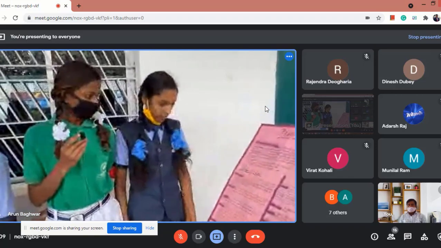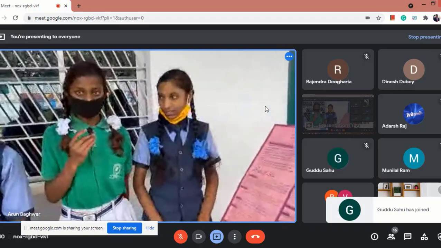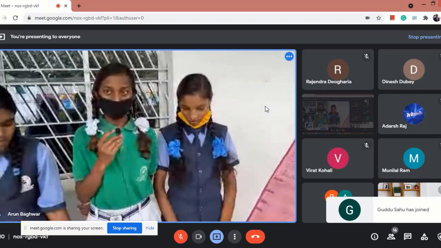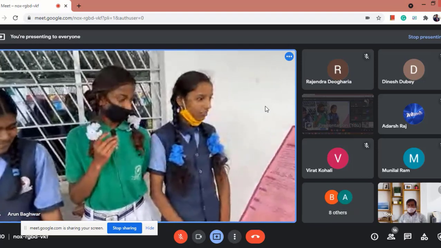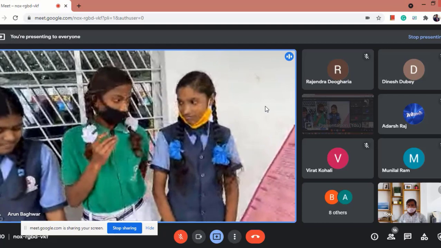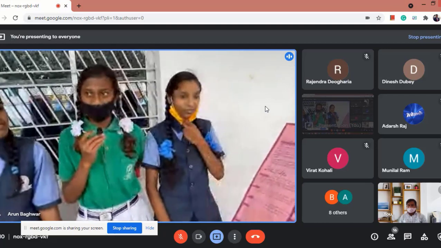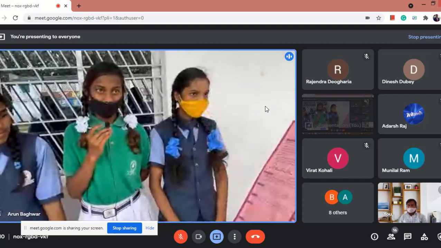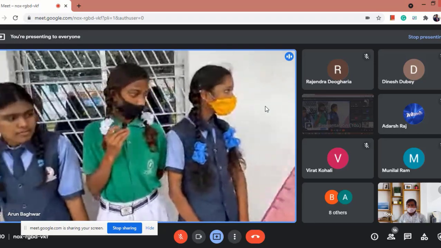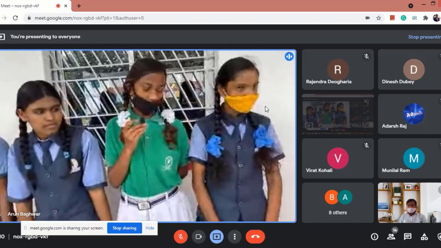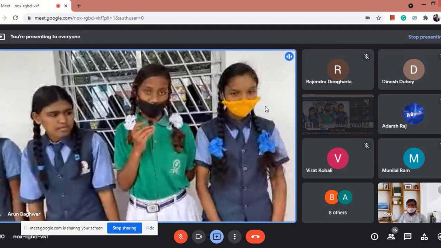Now I am going to tell about choroid. The choroid layer lies between the retina and sclera. It is composed of dense pigment and blood vessels that nourish the back of the eye.